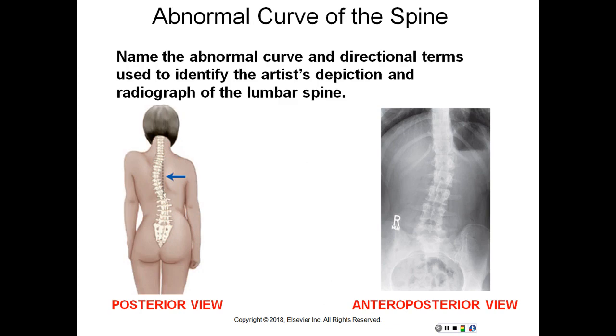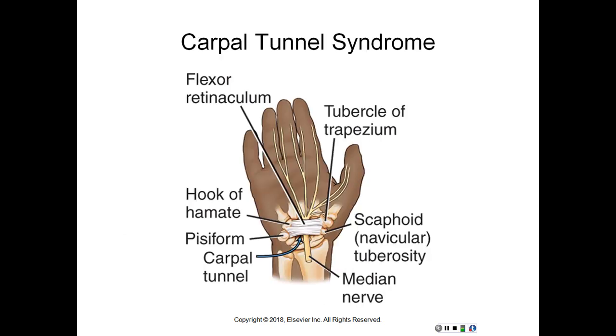Name the abnormal curve and directional terms used to identify the artist's depiction and radiograph of the lumbar spine. So you can see how it's curved, and that's scoliosis. Here is a picture of carpal tunnel syndrome.